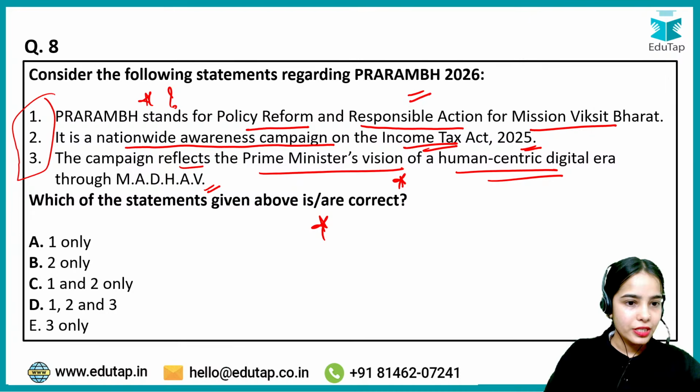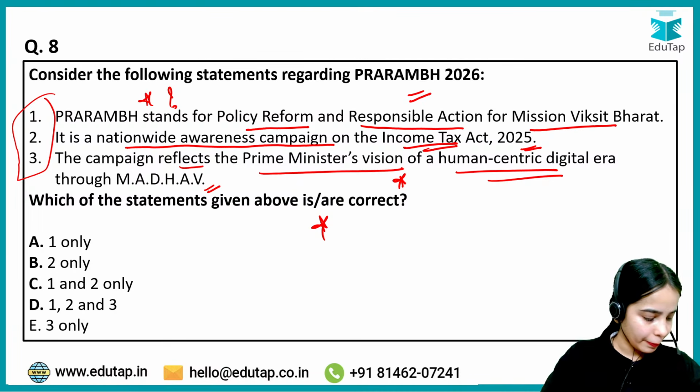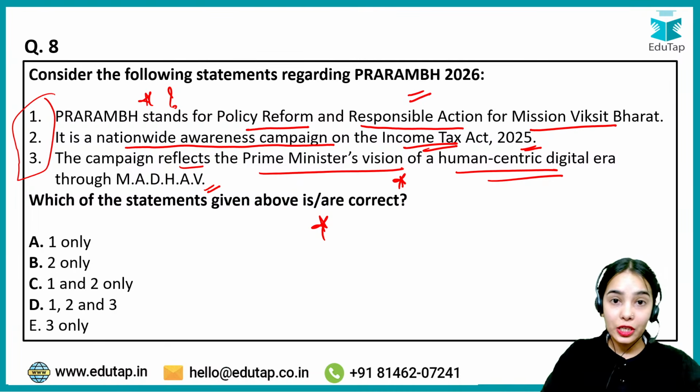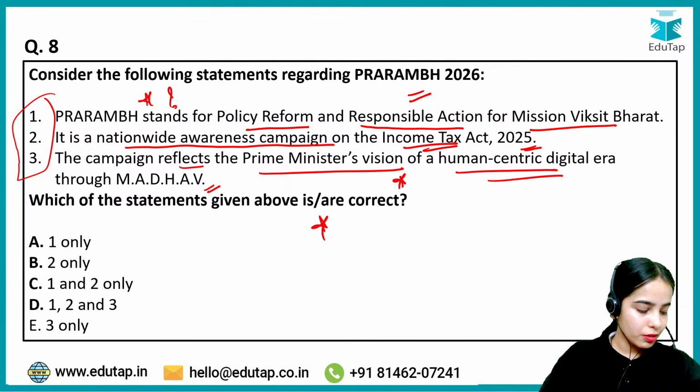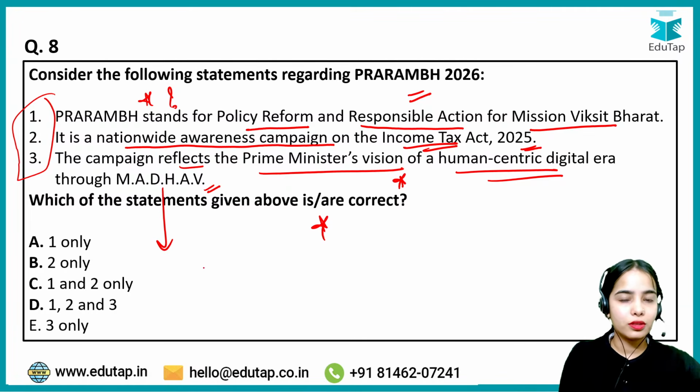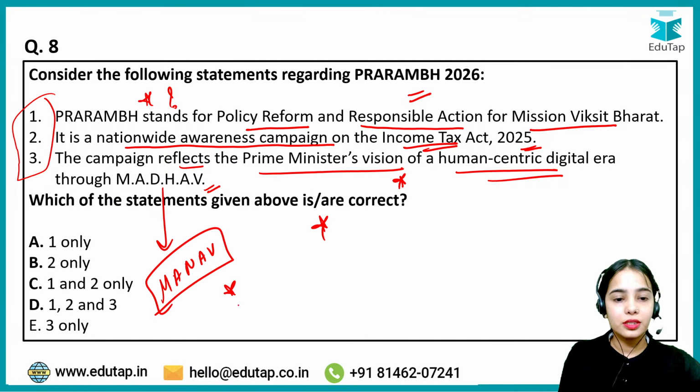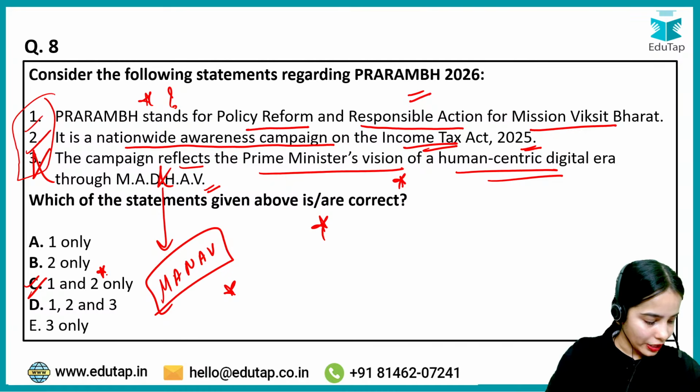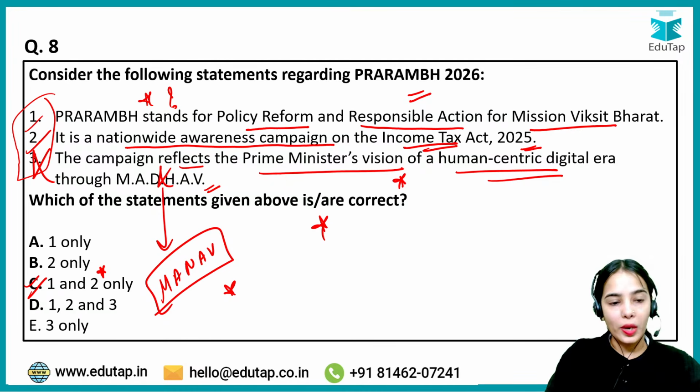Try to answer. I'm getting the answer C, 1 and 3. Okay, I'm getting the answer D also, 1, 2 and 3. Think about it. Is it Madhav? Was it not Manav? It was Manav, okay? Not Madhav. That's why the third statement is wrong and the first and second statements are correct. So the right answer here is C. Very good. Yes, only 1 and 2, okay?